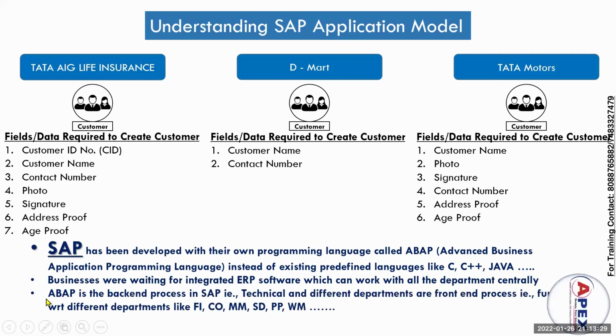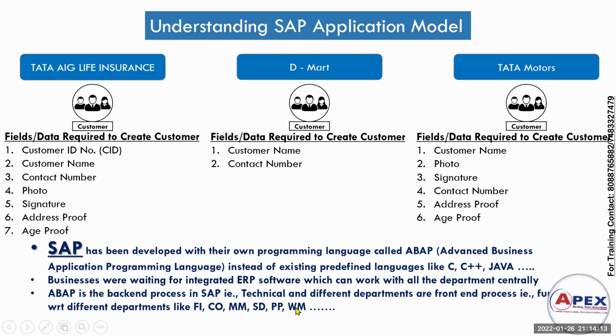We have two departments in SAP: one is technical, another one is functional. ABAP is a back-end process in SAP. Whatever work is done in ABAP is back-end process, which we call technical in SAP. And the different departments are front end: HR department, finance, sales department. That is functional, with respect to departments like finance, controlling, material management, SD, PP, that is production planning, and warehouse management.